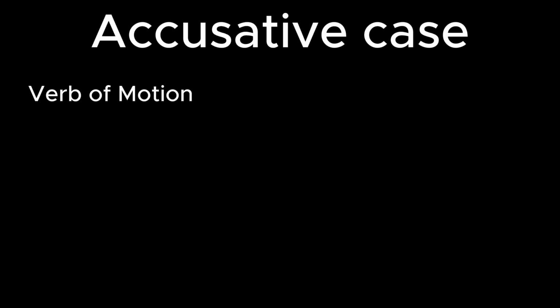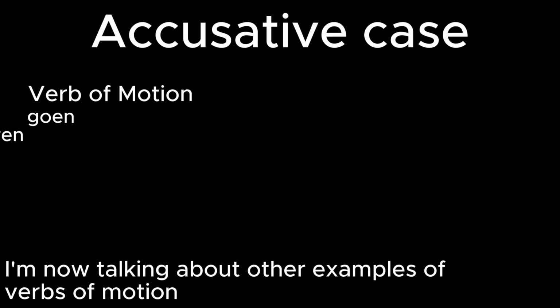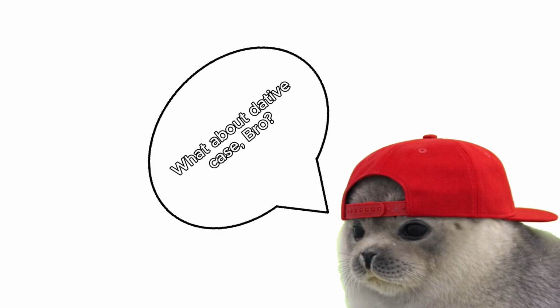So for accusative case, when there's a verb of motion, for example going, then it's quite simple to know that we are talking about direction. I mean, if we have the verb going, it already expresses a direction. And so in this case, we use accusative case. Or for example, fuhren, laufen, etc. So all of these verbs of motion already indicate direction, and so generally speaking, we use the accusative case.